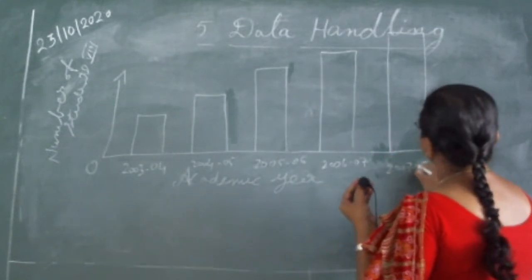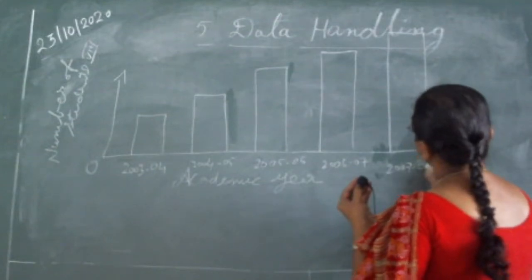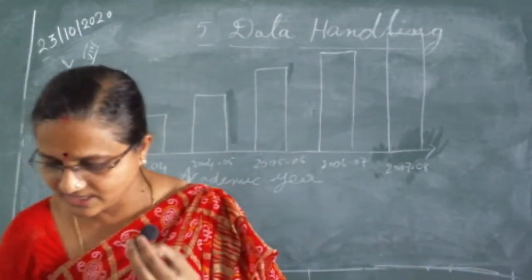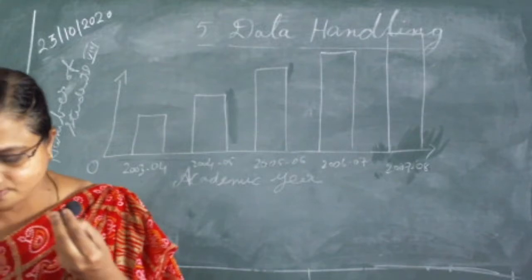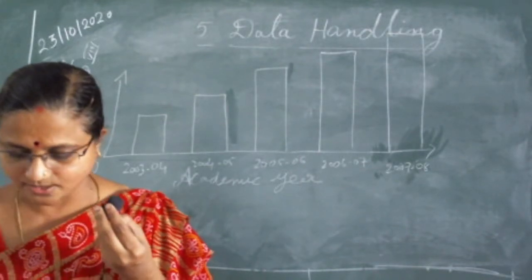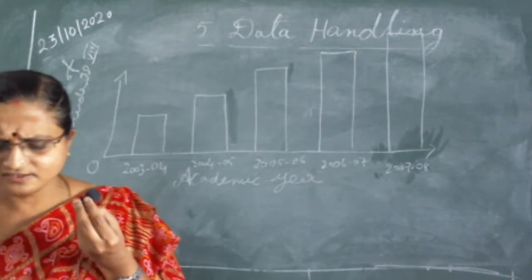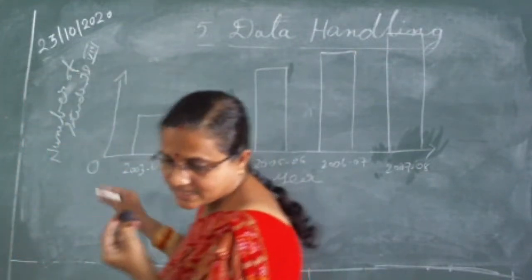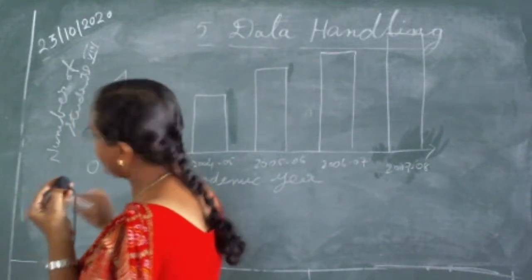If you have seen that one, what is the meaning of the bar graph? See, in this bar graph we are showing the information given by the academic year and number of students in class 8. This bar graph is showing us the number of students in each academic year.